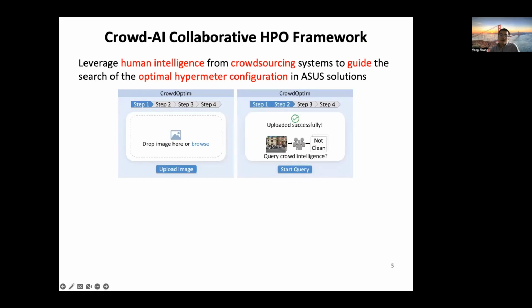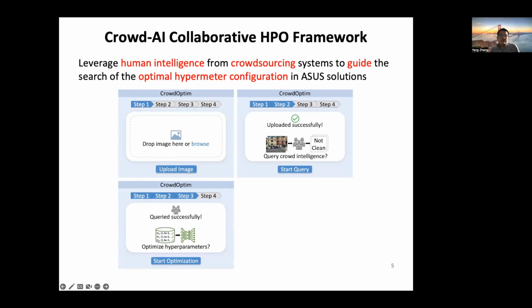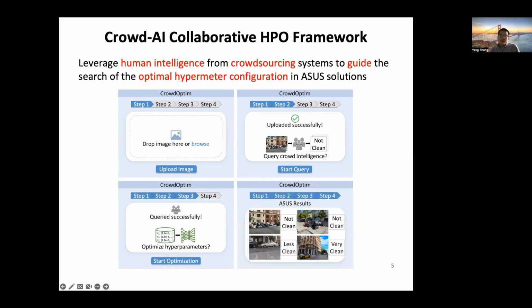Then the user can start the crowd query to acquire human intelligence from the crowdsourcing systems to help search for the optimal hyperparameter configuration. Third, the users can start the hyperparameter optimization process, where our CrowdOptim leverages the acquired crowd labels to identify the optimal hyperparameter configuration. Finally, the CrowdOptim can generate the estimated label for each uploaded image using the identified optimal hyperparameter configuration.